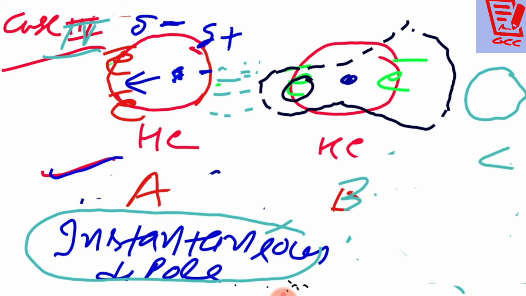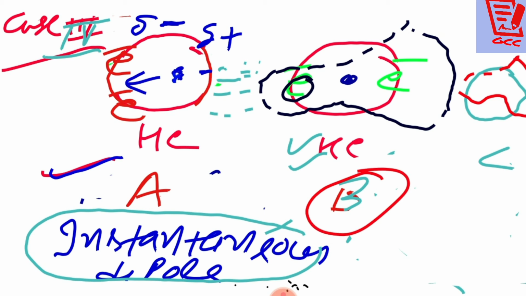But this induced dipole will also induce a little bit of dipole into it also. Yes or no? So what can we say to it? We can say induced dipole: B molecule is also induced, C molecule is also induced.